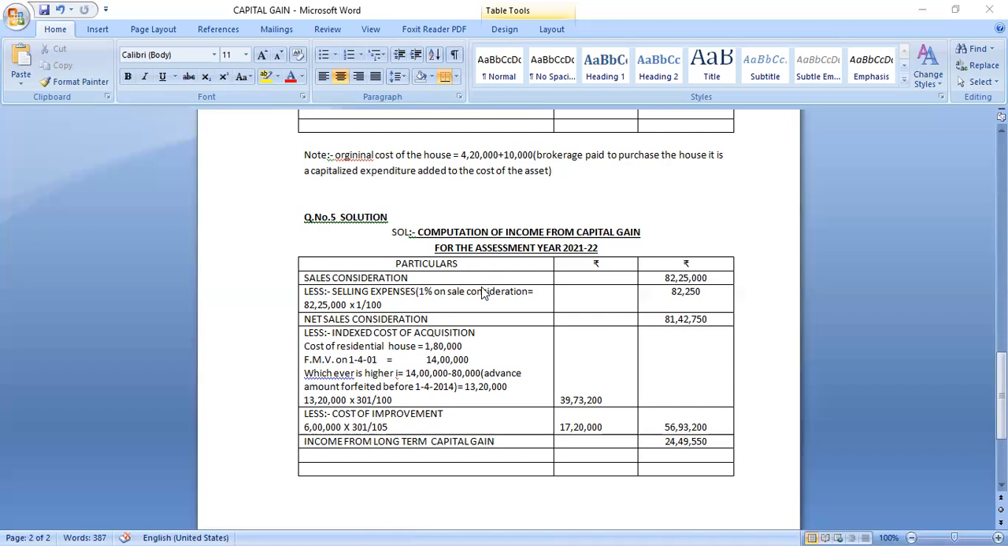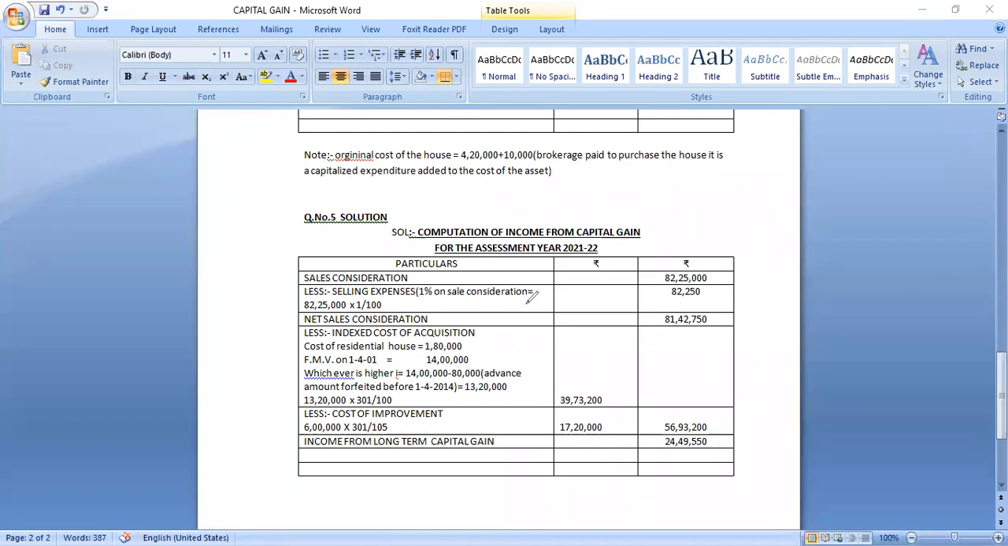During the previous year 2002-3, one more floor is added to the building at a cost of 6 lakhs. They're given the cost inflation index value 105. And during 2008-9, 3 lakhs is spent for renovation and painting. Calculate income from capital gain and tax liability. So we'll calculate income from capital gain. Now take the sale value. Sale value is 82 lakhs 25,000, right?